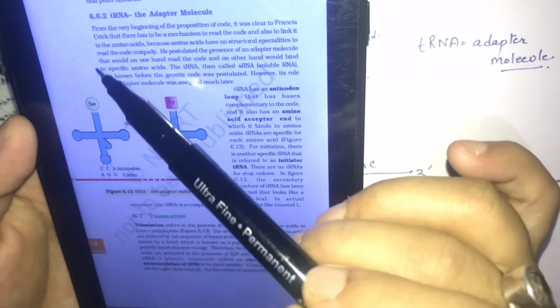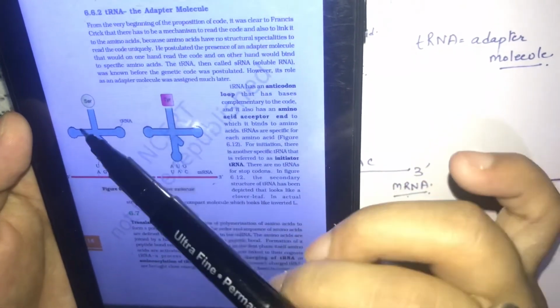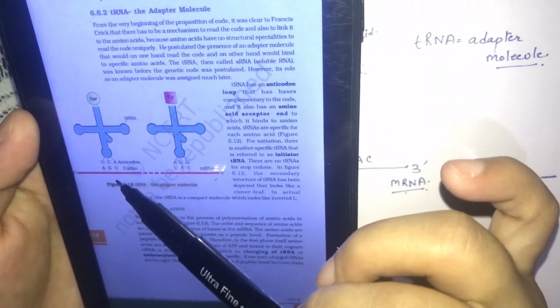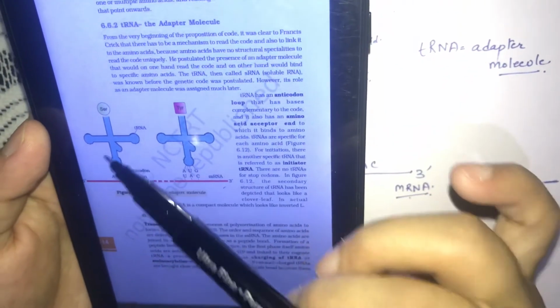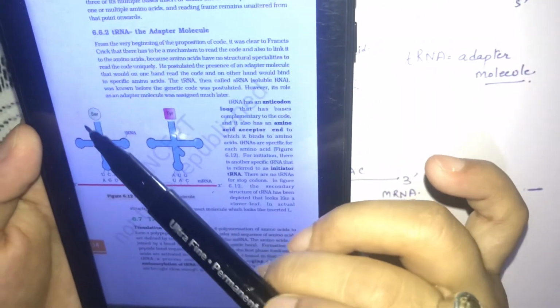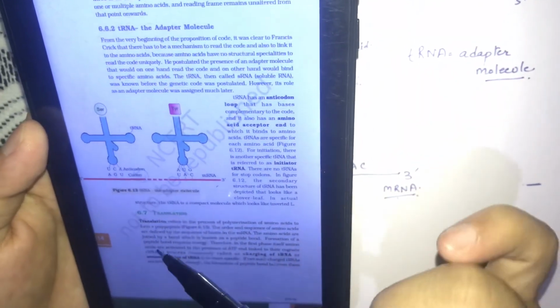The amino acid at first will be free, and when the anticodon loop of this tRNA binds to the codon, then that free serine will come to the binding site of this tRNA.